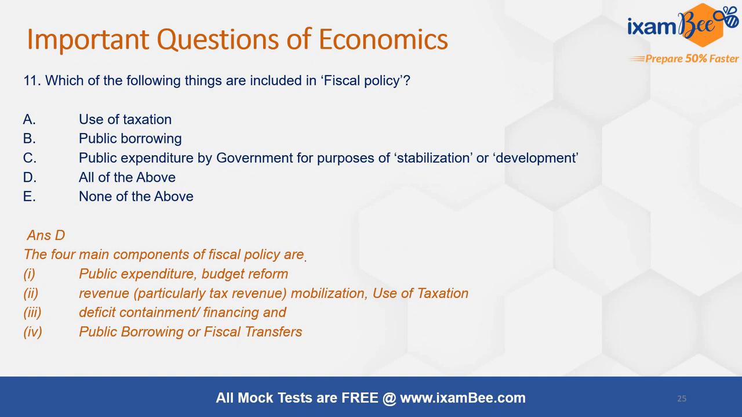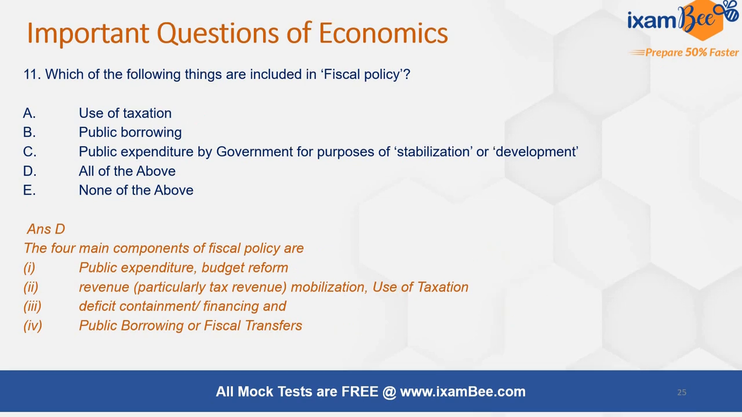The four main components of fiscal policy are public expenditure, budget reform, revenue, particularly the tax revenue mobilization, and use of taxation is also there, and deficit containment and the public borrowing or the fiscal transfers. All of these are the main components of fiscal policy.